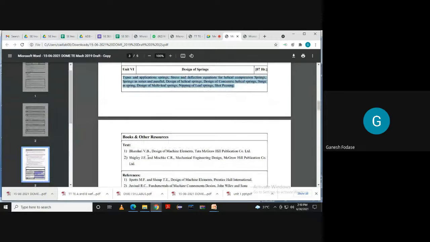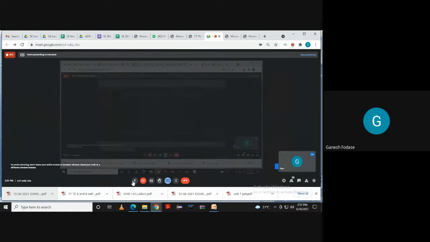Then for books, of course, the best book I can suggest to you is this one, Design of Machine Elements by P.B. Bhandari. If possible, digital copies are available to you from the library. Nimbus software is there, you can ask the librarian. I think the number is with you. If not, I'll share it on the group. You have to take this book, Design of Machine Elements by P.B. Bhandari. I hope you are aware of this. If not, you have to purchase it. Okay.